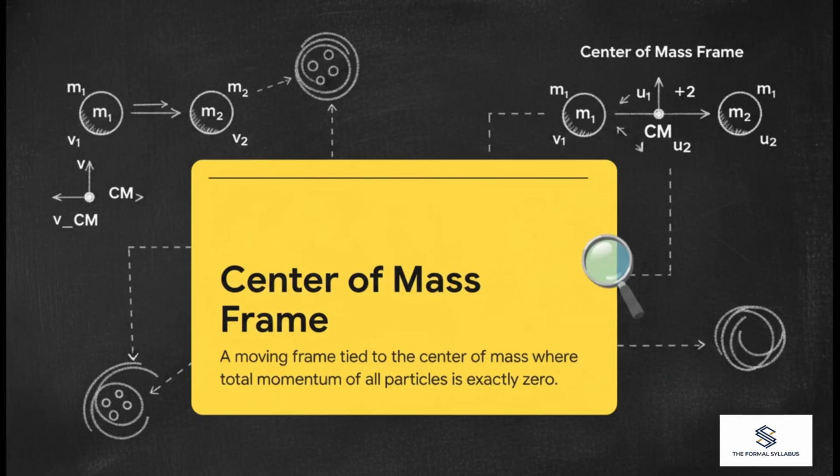Okay, so we're going to completely change our perspective with a conceptual cheat code called the center of mass frame, or just the C-frame. By definition, this is a moving reference frame tied directly to the center of mass of the colliding objects. Try to imagine you're riding along on a magical, invisible camera that always stays exactly at the balance point between the two colliding bodies. By jumping into this C-frame, the chaotic, moving universe suddenly balances out perfectly. The total momentum of all particles in this frame is always exactly zero.